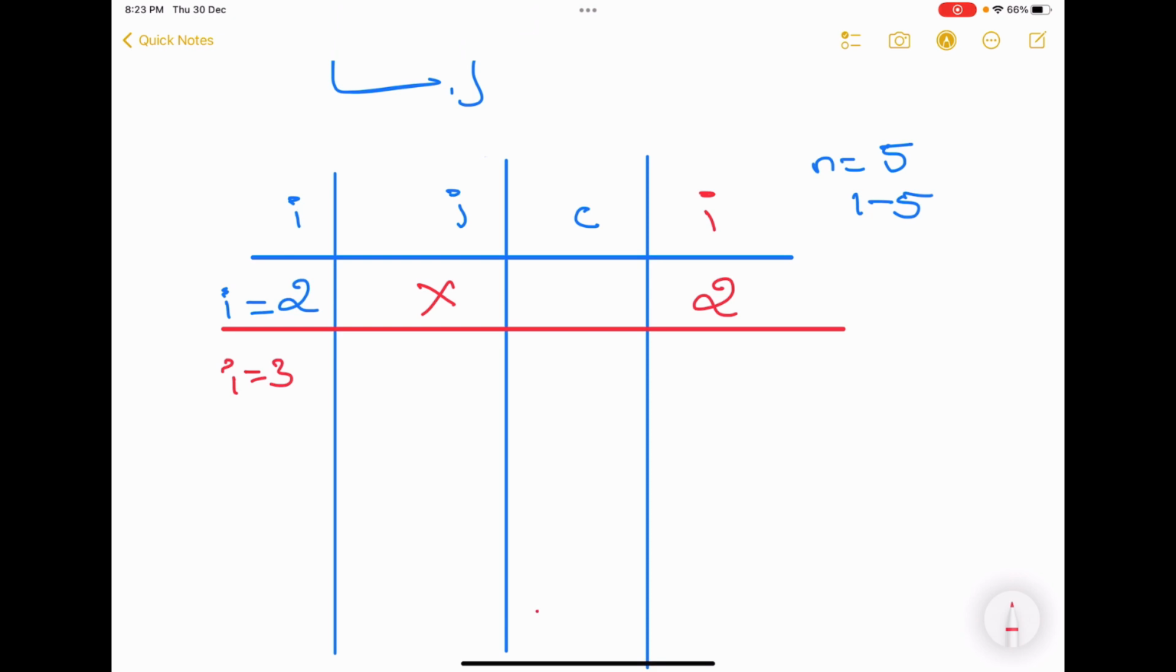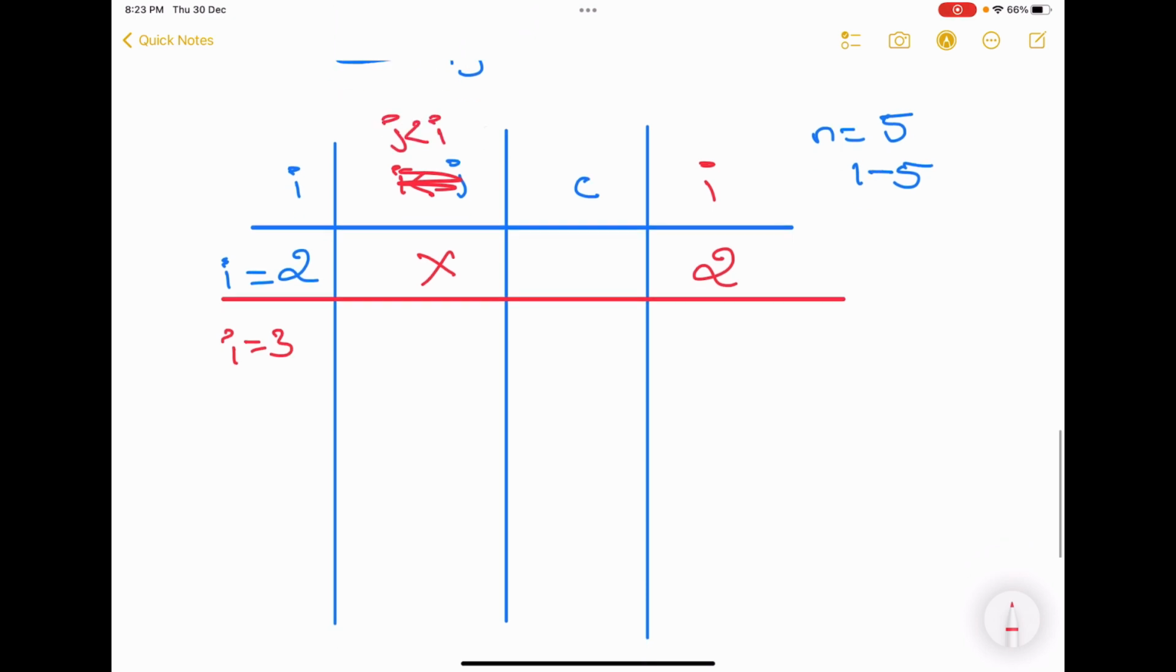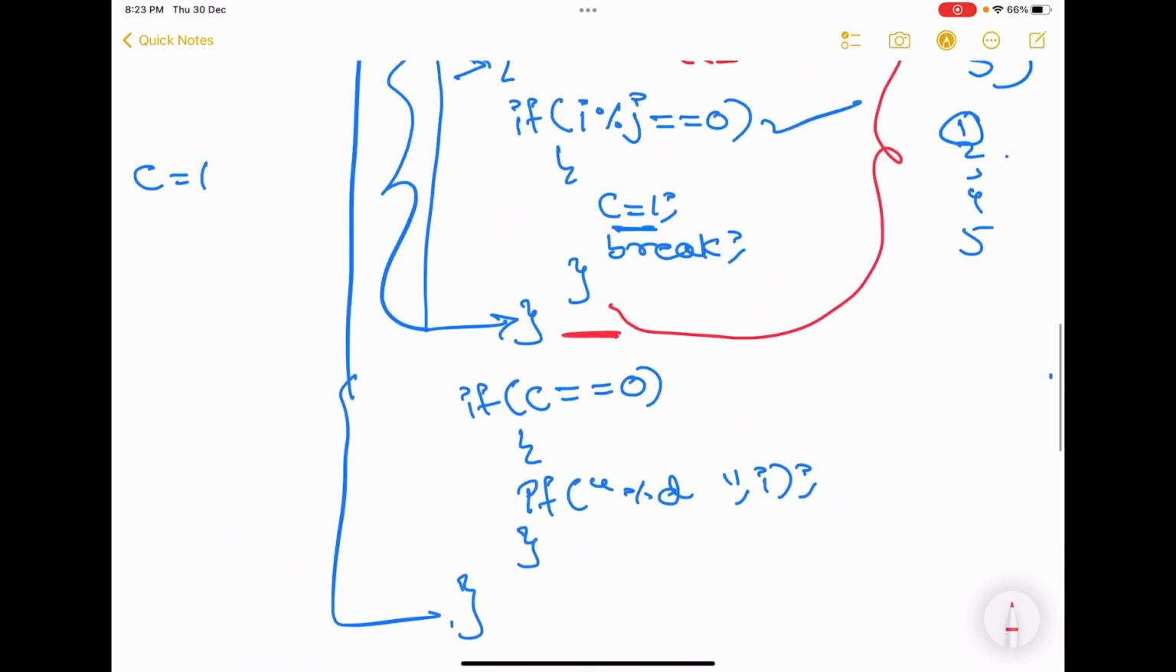As you know, if J is less than I, this loop should run. So 2 will be there. For J equal to 2, the loop will run. But for J equal to 3, the loop will not run because 3 is not less than 3. Only one condition.